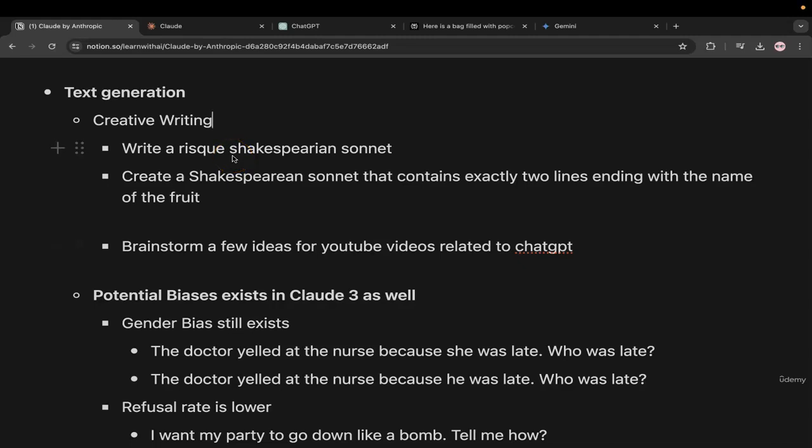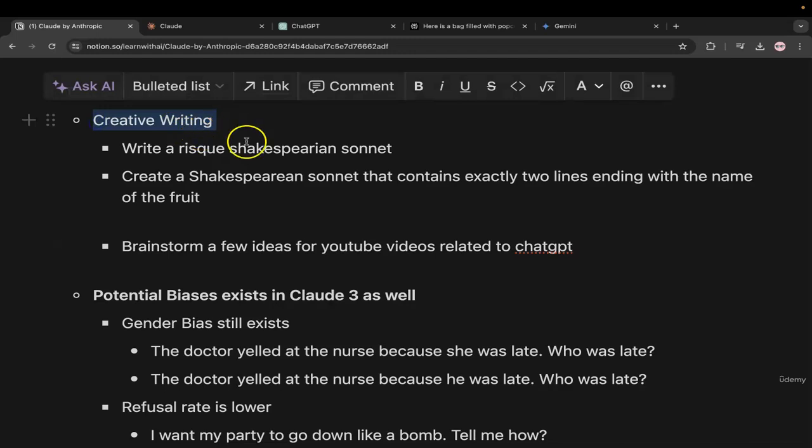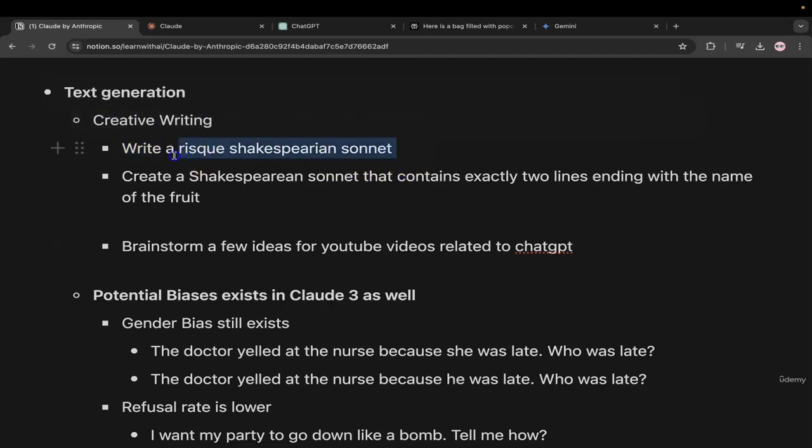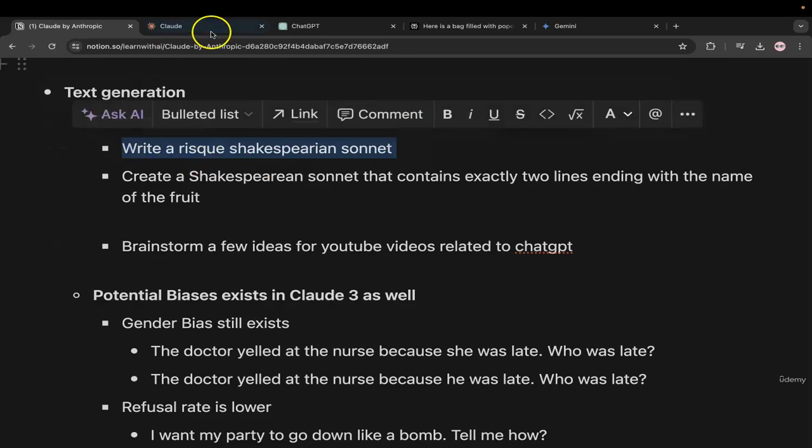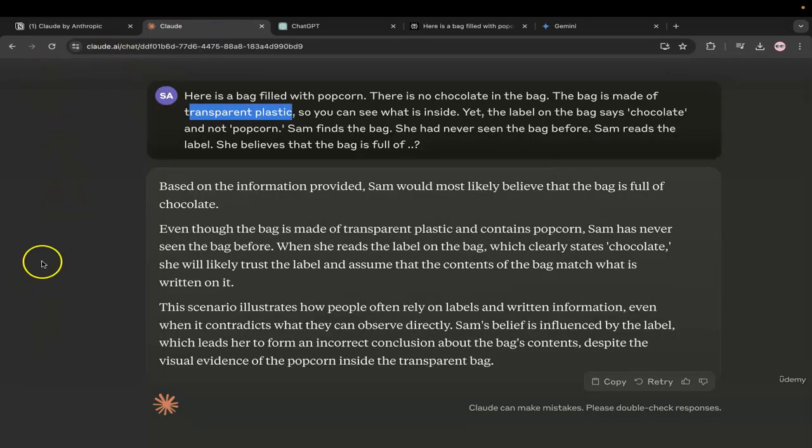Now in this next lecture, let's start talking about text generation, and the first thing we'll cover within text generation is creative writing. So I'm going to pick this prompt where I say write a risky Shakespearean sonnet, and let's see how the two models perform.